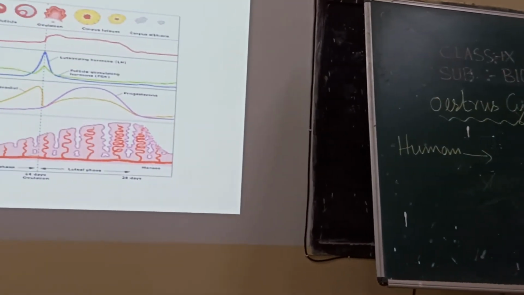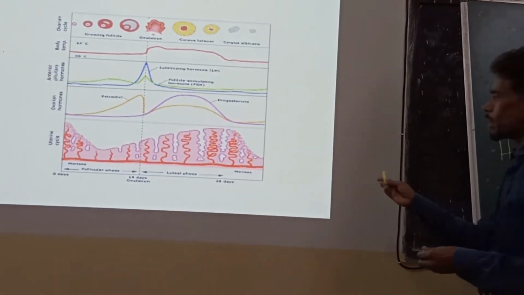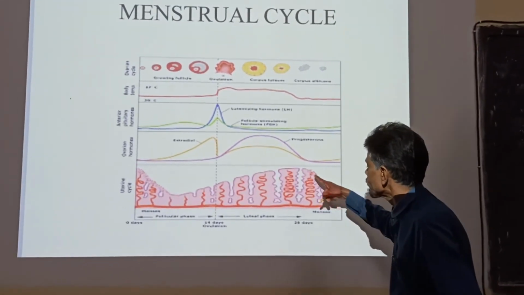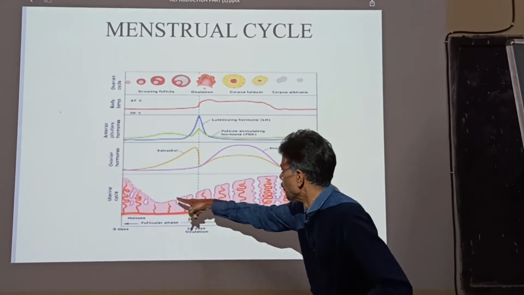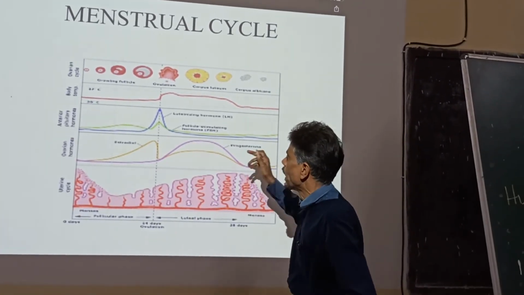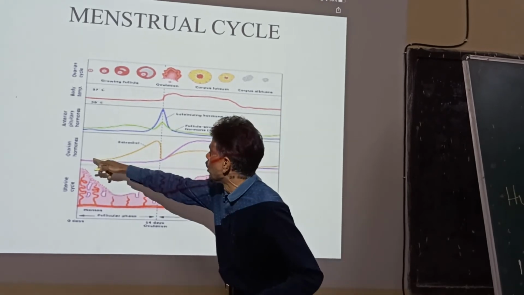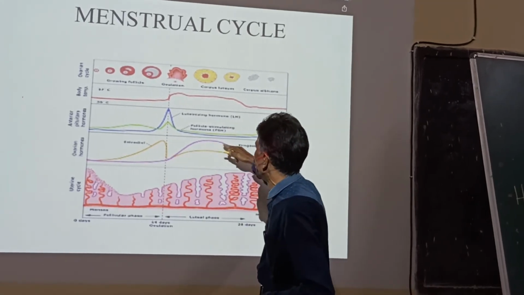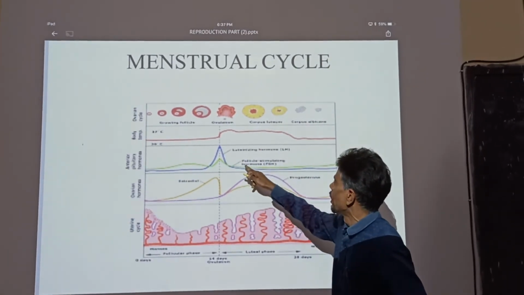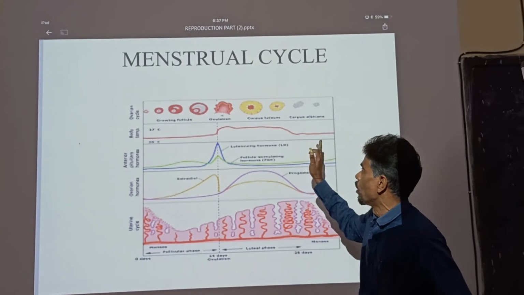As we see in my video clipping here, there is a change in the endometrial wall. Cyclic event, breakage of endometrial wall, then further rejuvenation. Then there is a cyclic change in the ovarian hormone, and there is a cyclic change in the luteinizing hormone and FSH, follicle stimulating hormone.